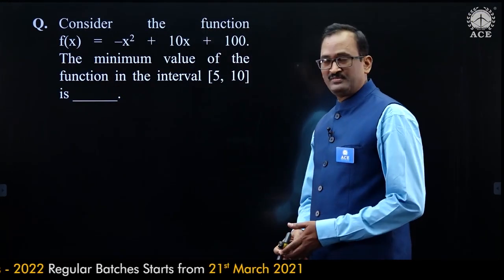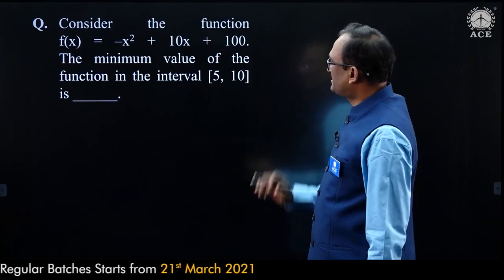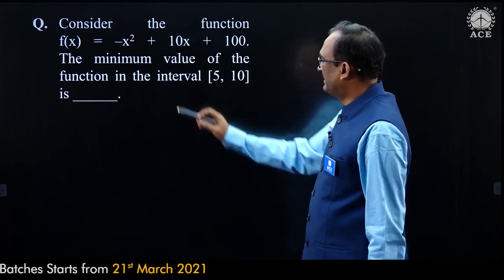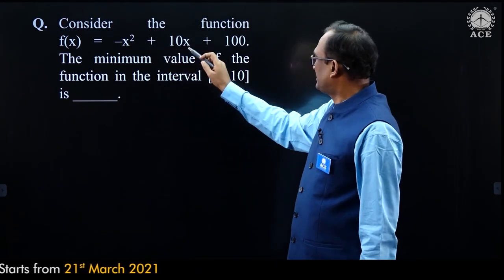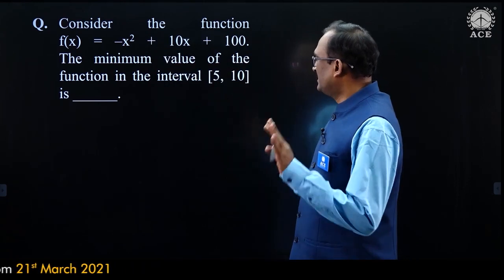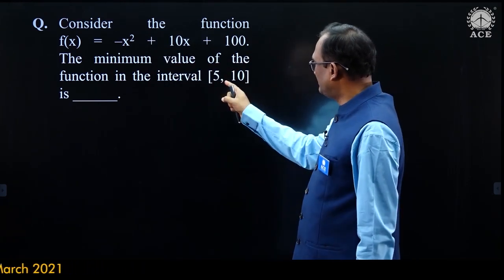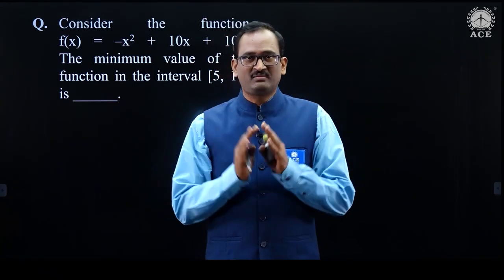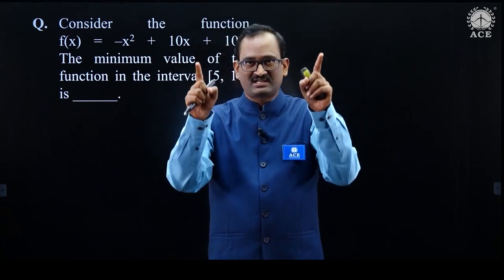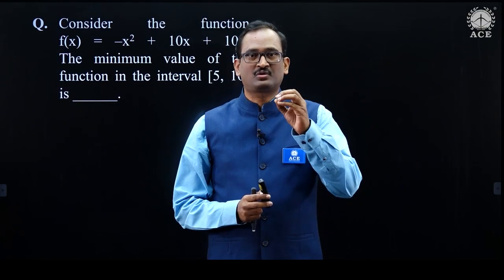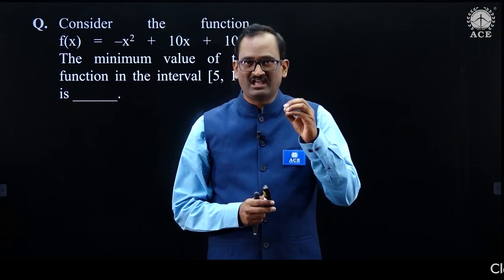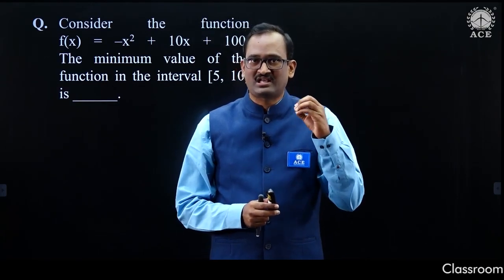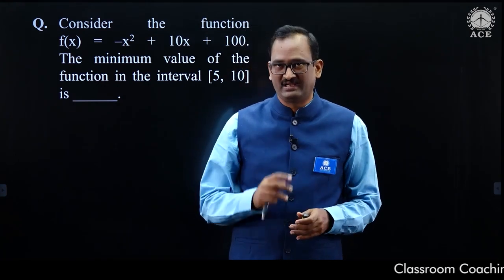Read the given problem. Consider the function f of x is equal to minus x square plus 10x plus 100. The minimum value of the function in the interval 5, 10. Whenever you are asked to find maxima and minima in a certain interval, that means global maxima and minima, I mean absolute maxima and absolute minima, we need to find.